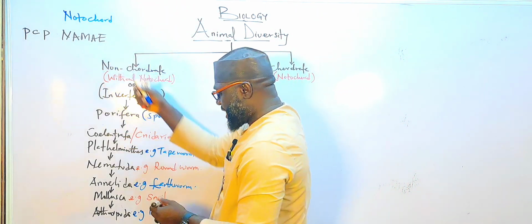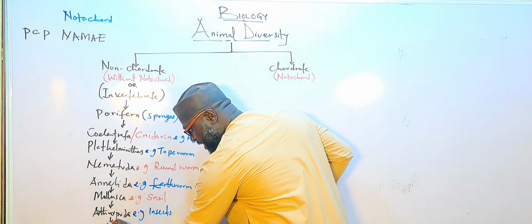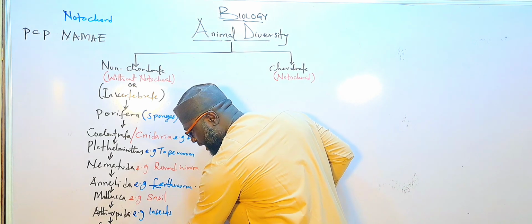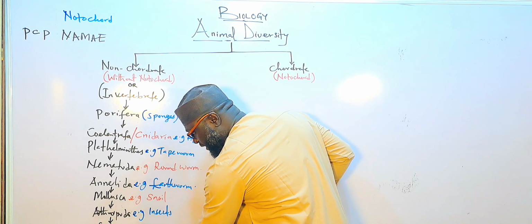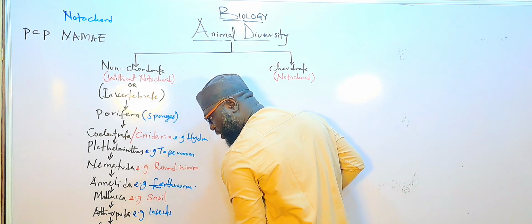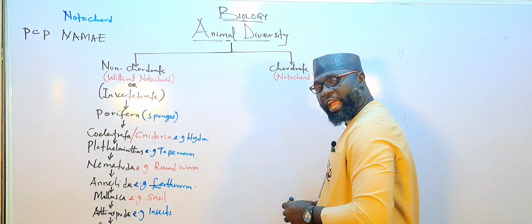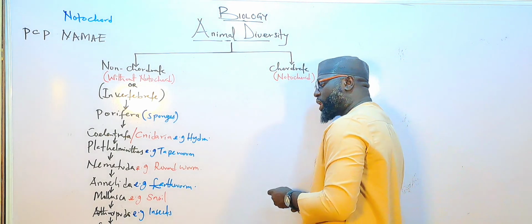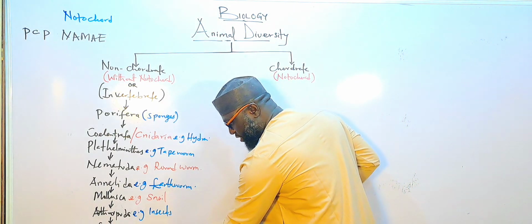The last E here is Echinodermata, or echinoderm. An example of Echinodermata is the starfish.